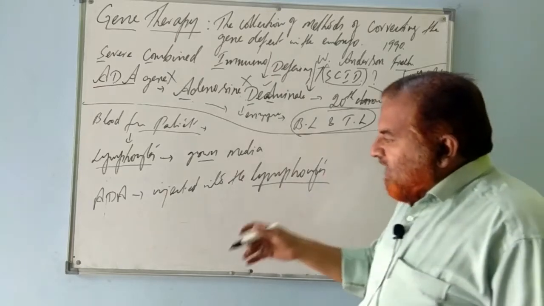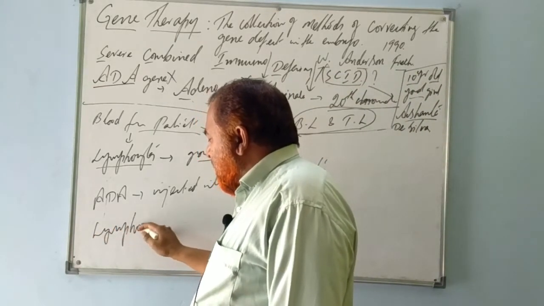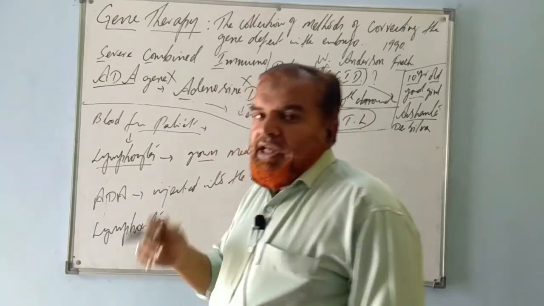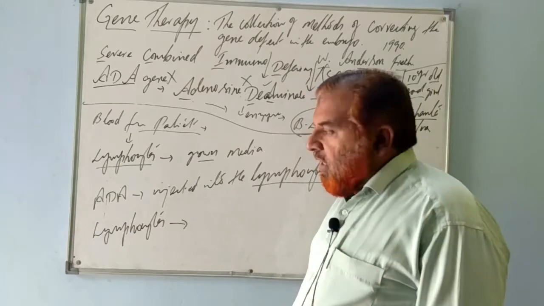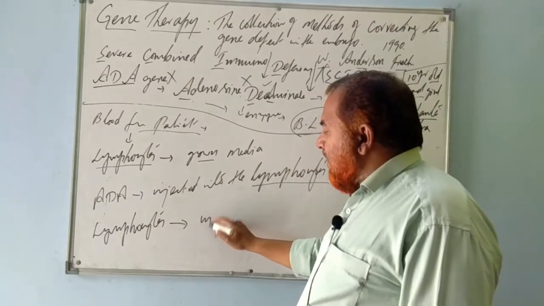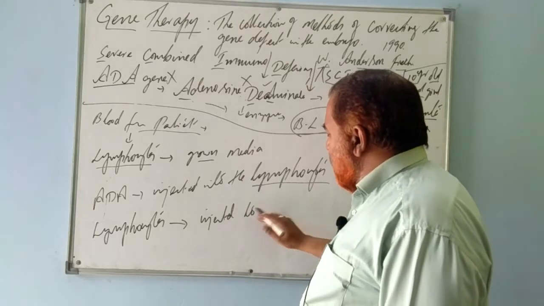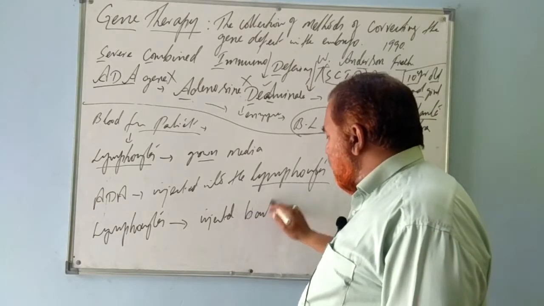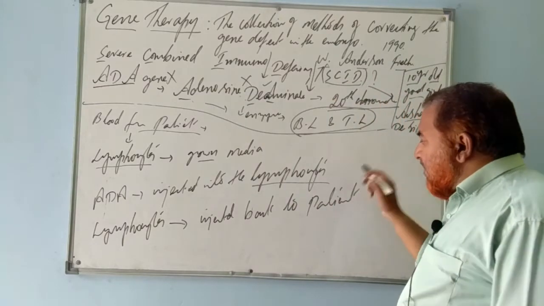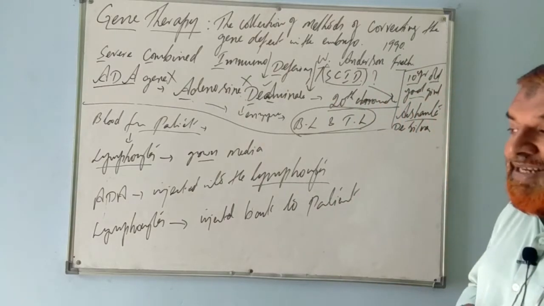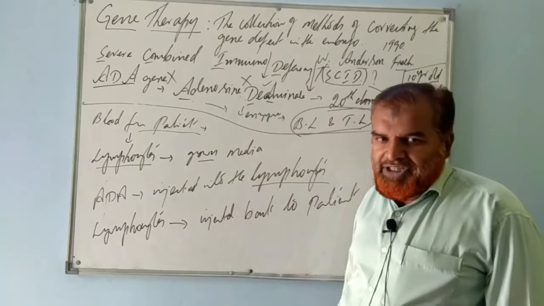After that, in the next step, this healthy lymphocyte. Why am I calling these healthy lymphocytes now? Because they possess what? ADA enzyme. This healthy lymphocyte, along with the blood, along with the enzyme, has to be given back to the patient, injected back to the patient. So this way, this therapy was demonstrated. It is a very simple, basic procedure of gene therapy.